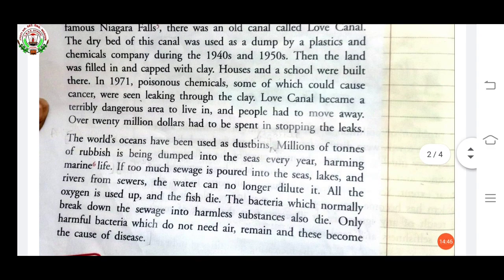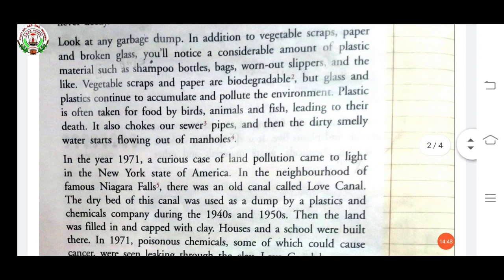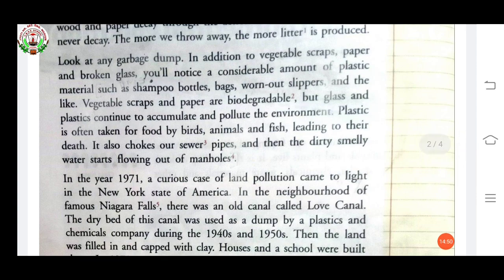Here it says vegetable scraps and paper are biodegradable when we dump them somewhere. These food items and papers easily biodegrade, but glass and plastic continue to accumulate and pollute the environment because glass and plastic never decay.